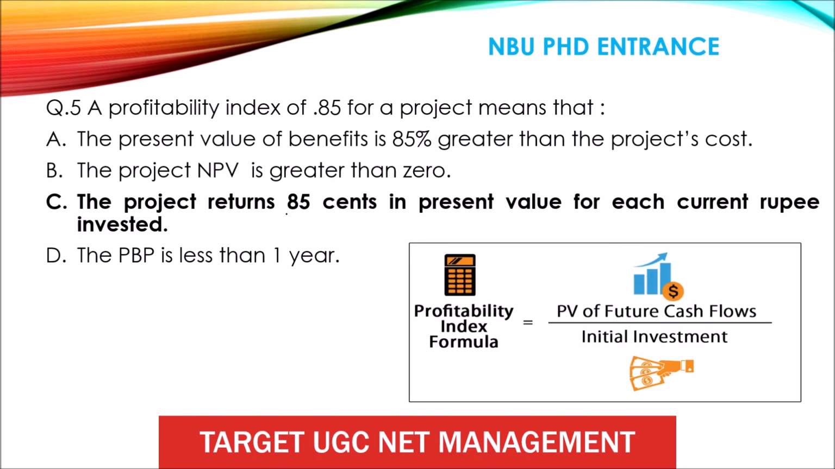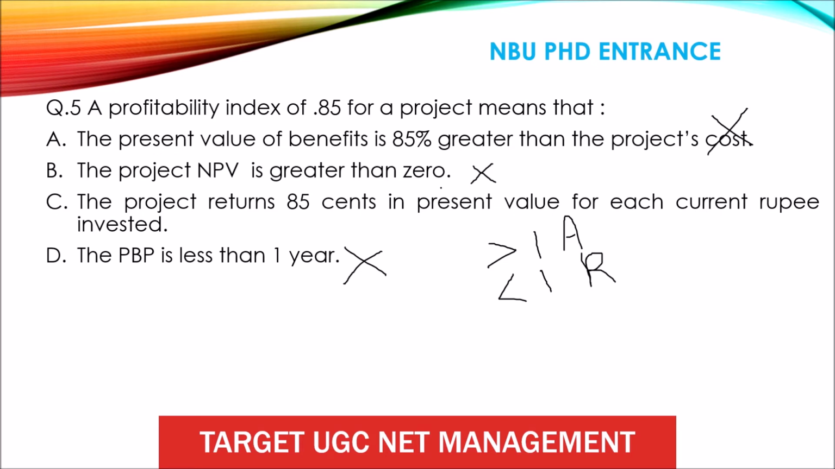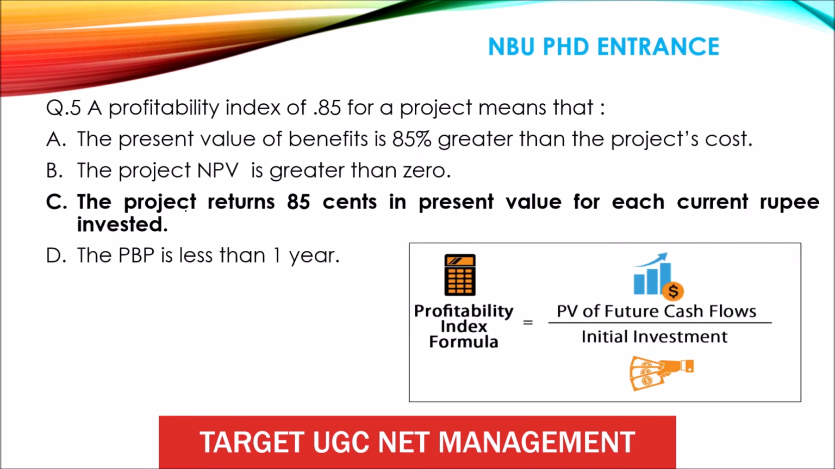The project returns 85 cents in present value for each rupee invested. It means that the question has not asked you whether you should accept or reject the project. It has simply mentioned that you are investing 1 rupee and you are getting 0.85 paisa. Understood? So the project returns 85 cents in present value for each current rupee invested. 1 rupee and you're getting 0.85. Easy? Remember this formula.